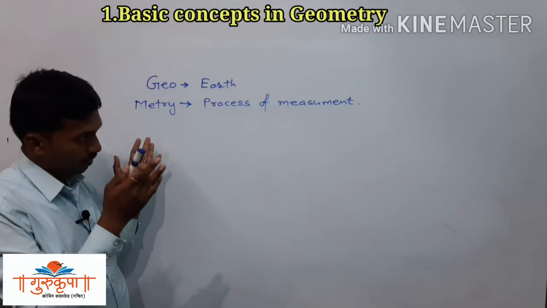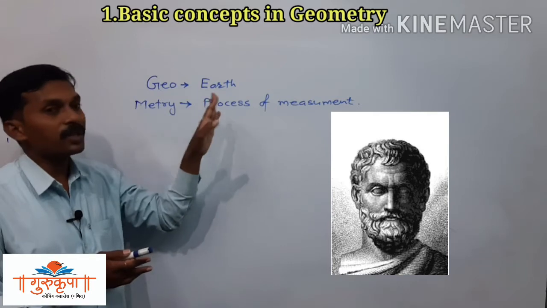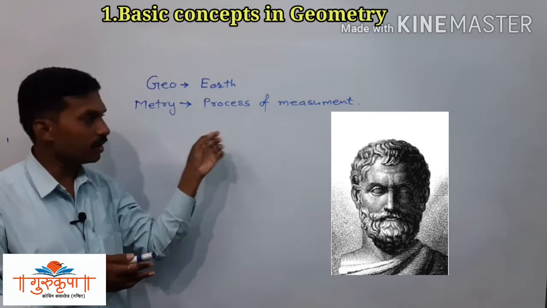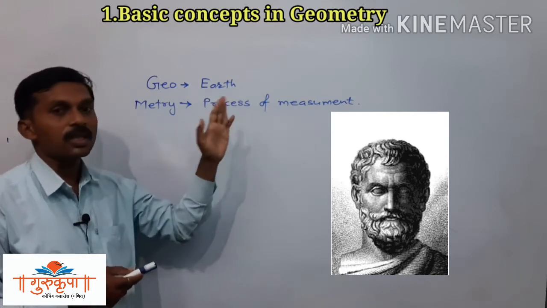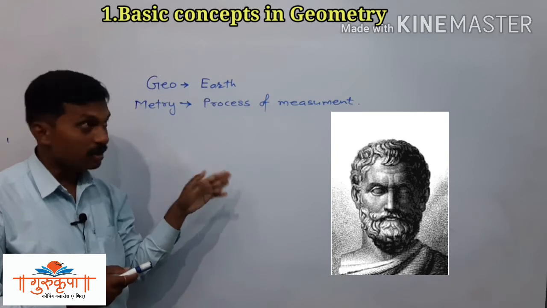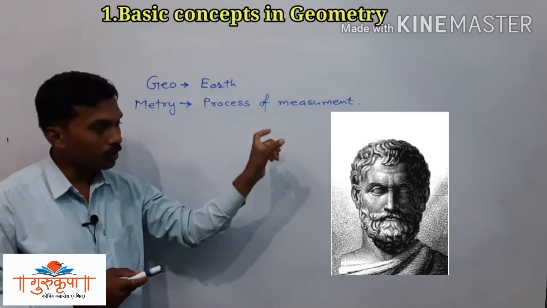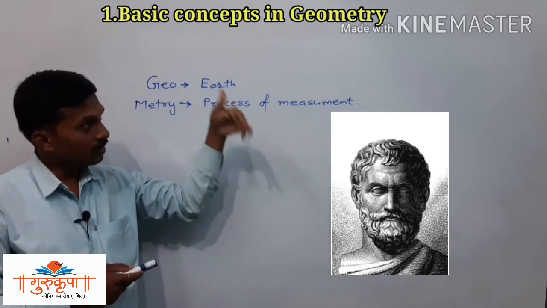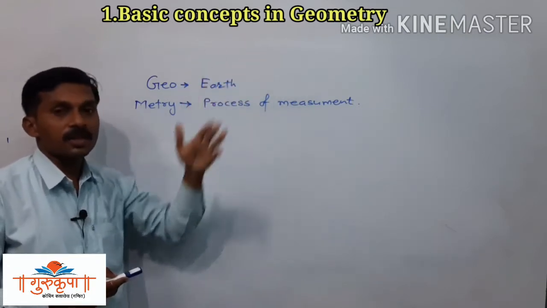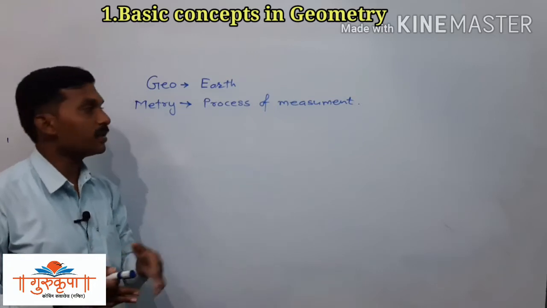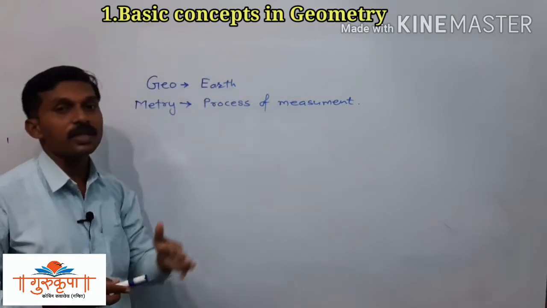See, you know Thales, a famous mathematician who contributed maximum in geometry. Thales measured the height of the pyramid by the shadow of that pyramid. Using the shadow of that pyramid, he found the height of the pyramid. So how they used this concept there, that we have to study in this lesson. We have to study some concepts. The name of the lesson is basic concepts in geometry.